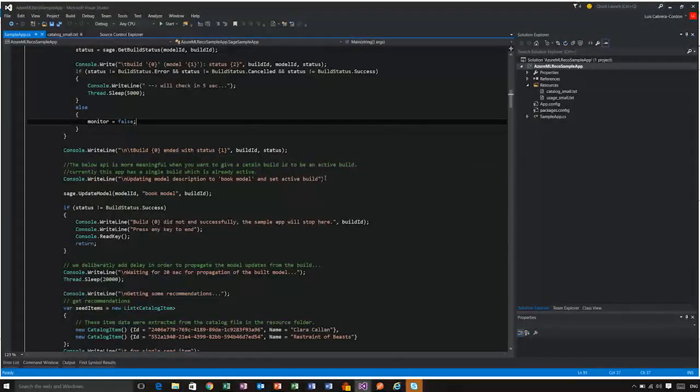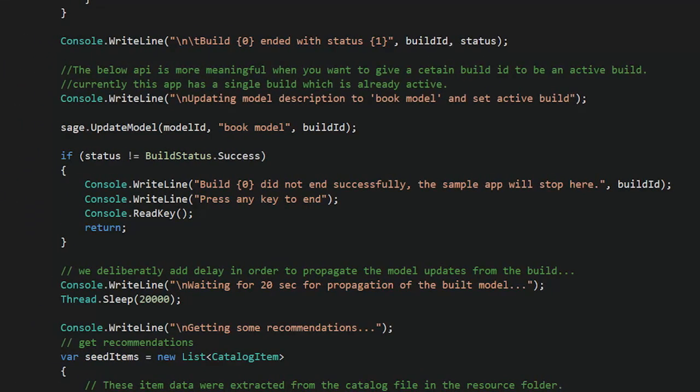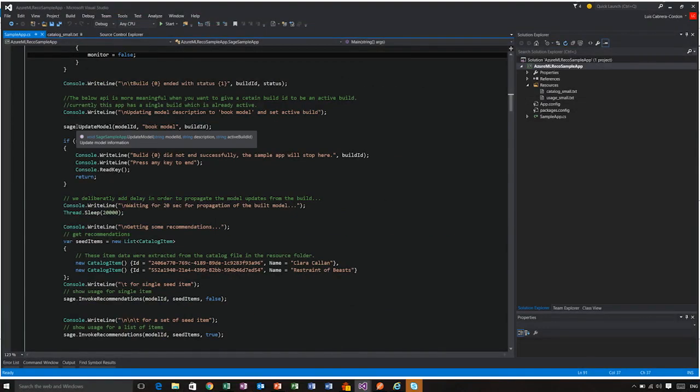Once the build is completed, you need to update the model to use that build ID or that build as the default build. This will allow you in the future to have several builds and then select which one is the one that your model should be returning recommendations from. So it was actually very simple. And you notice how we were able to use the UI to create a recommendations engine, but you can also automate it in code as well. I should point out that you can retrain the model as you get new usage data as well.